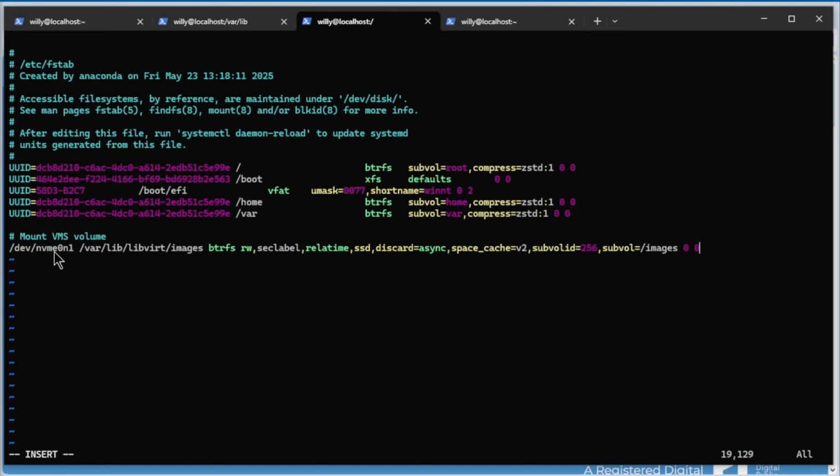See, we have nvme0 and 1, /var/lib/libvirt/images, btrfs, all the info from the disk. But we cannot use dev nvme0 and 1 because you're not sure this name is always the same. So go to the start.